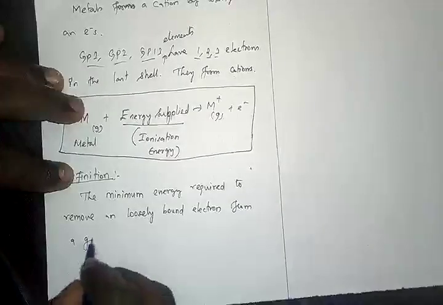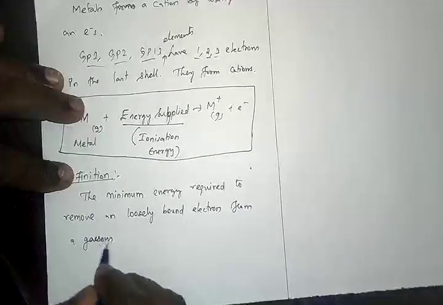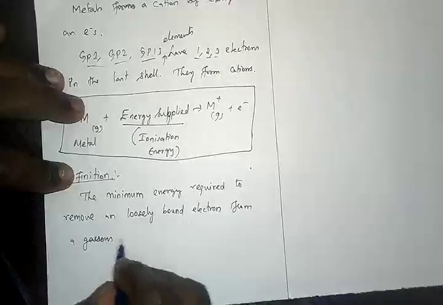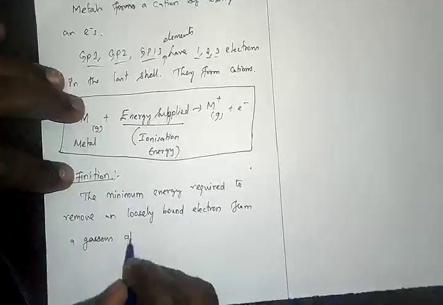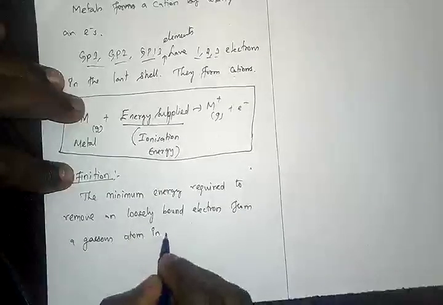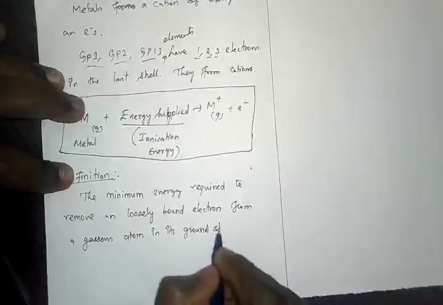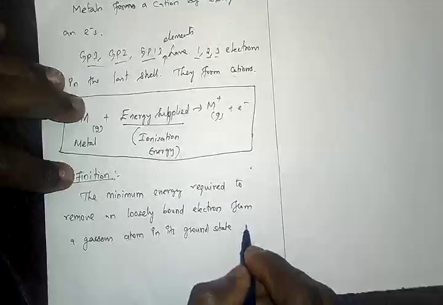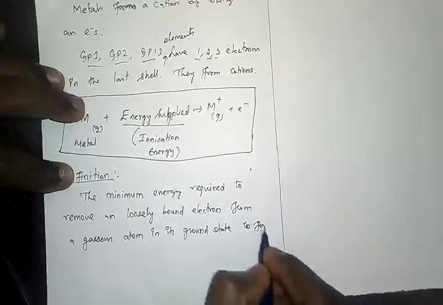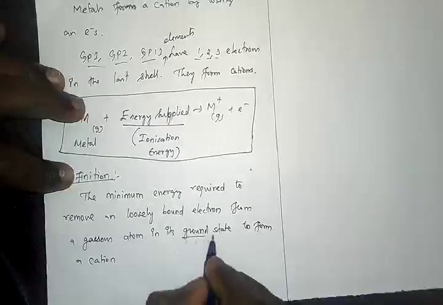from a gaseous atom in its ground state to form a cation. What is called ground state?